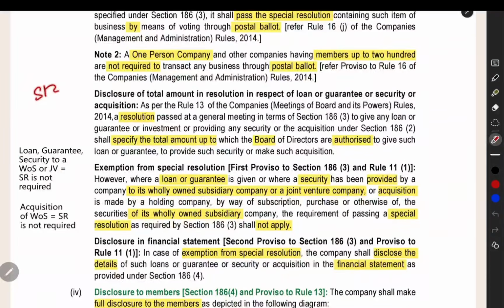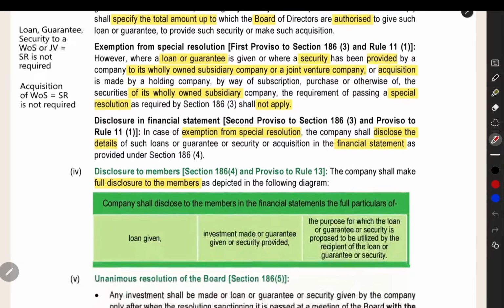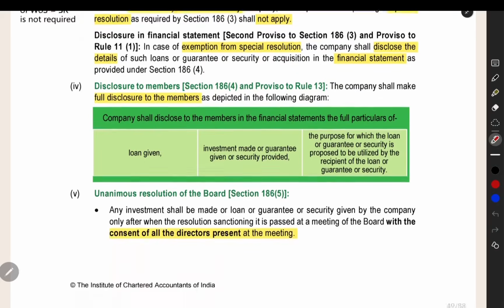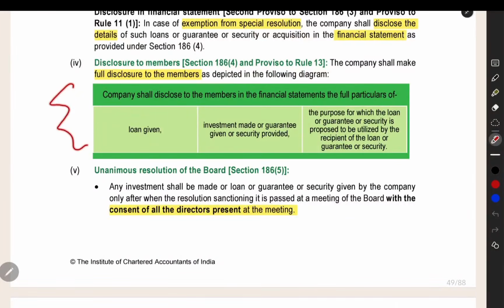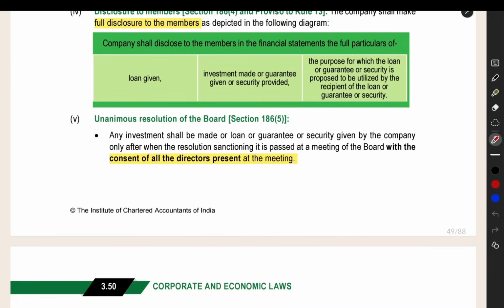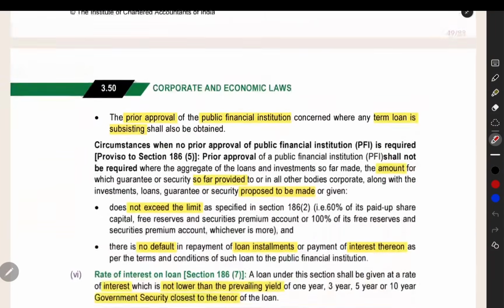And whenever you are passing a special resolution to approve this, the special resolution should specify the amount up to which you can do the loan, guarantee, security, investment with this special resolution. The upper limit should also be specified, which is more than the limit of the Companies Act. If you are acquiring a wholly owned subsidiary, for that also a special resolution is not required. You have to give this disclosure to the members relating to the loan, guarantee, security, investment and all. And for doing this, you need to have a unanimous resolution of the board. That is, all the directors who are present at the meeting should give consent.